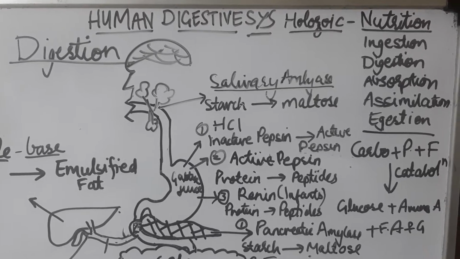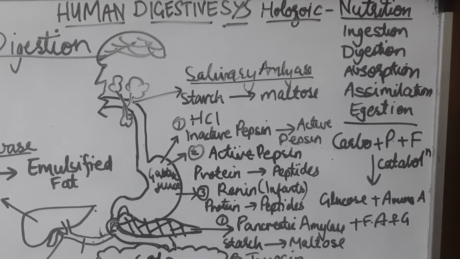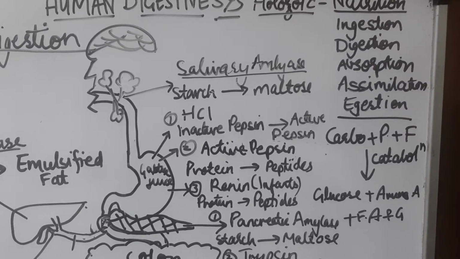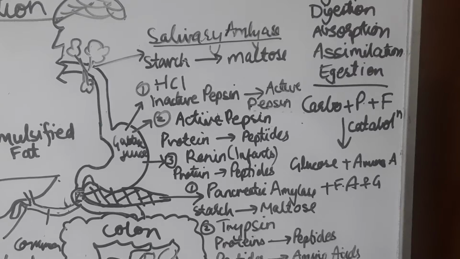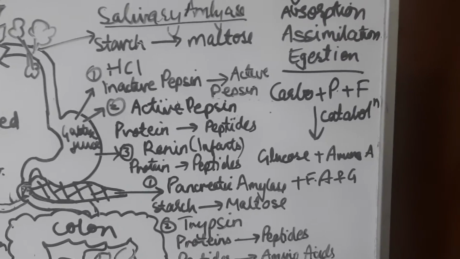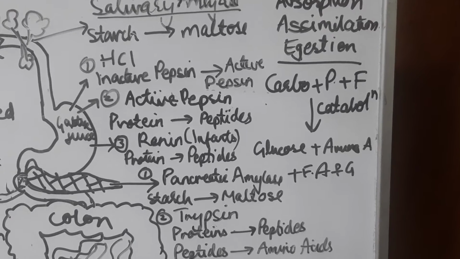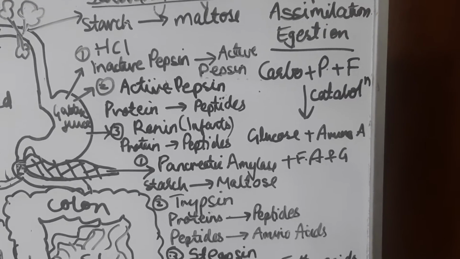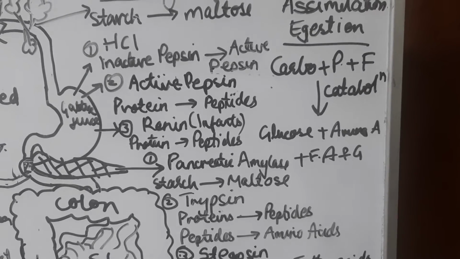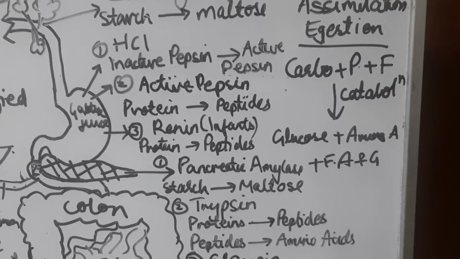We know that the nutrition in humans is holozoic. The steps included are ingestion, digestion, absorption, assimilation and egestion. You all should understand that the food that we eat contains carbohydrates, proteins and fats which are to be catabolized into the final end products, that is glucose, amino acids, fatty acids and glycerol, so that they can be absorbed and sent to different parts of the body accordingly.